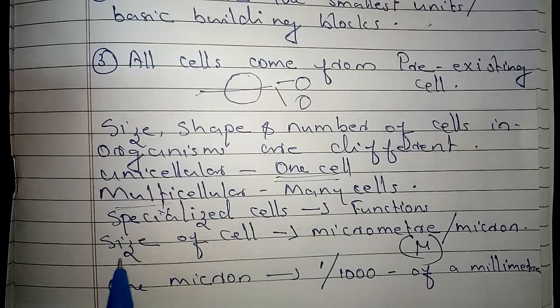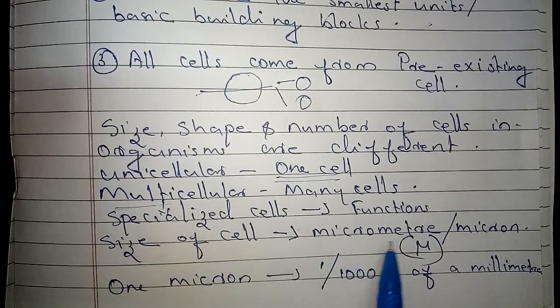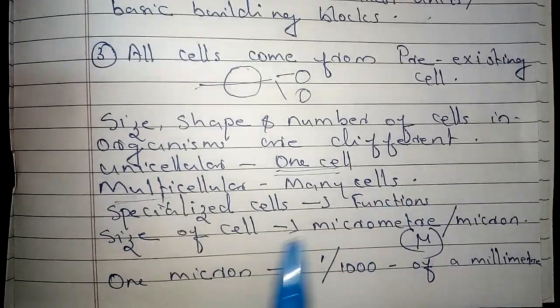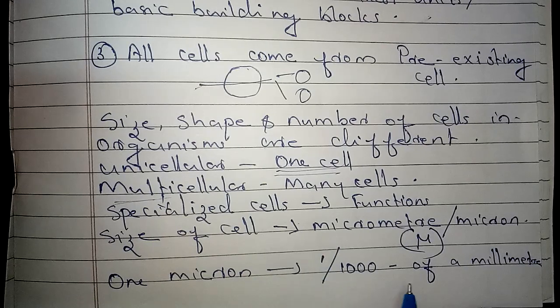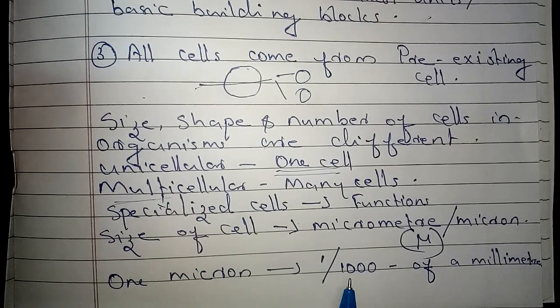And as I told you, the size is also going to be different. And what is the unit that we use to measure the cell size? That is the micrometer. Micrometer is a unit to measure the size of a cell. Micrometer is also known as micron, and this is the representation of micrometer. This is known as mu. And 1 micron means what? 1 by 1000 of a millimeter is known as a micron. A millimeter is that small, right? And 1 by 1000 of a millimeter will be 1 micron. That much small a cell will be. That's why we say that we have to use a microscope to observe a cell.